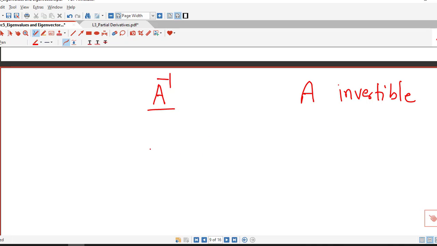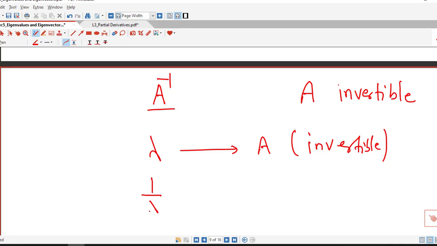What we have discussed in today's lecture is, if lambda is an eigenvalue of matrix A which is invertible, then 1 upon lambda is an eigenvalue of the inverse of A, and the eigenvectors of capital A corresponding to lambda and the eigenvectors of A inverse corresponding to 1 upon lambda are exactly the same.